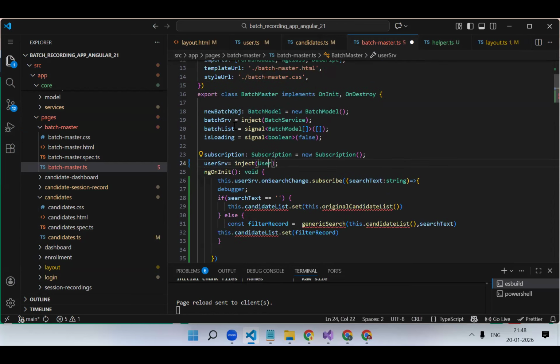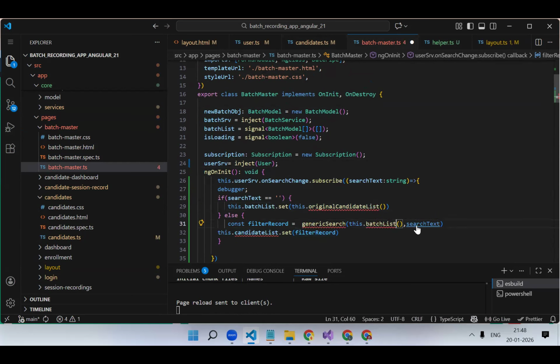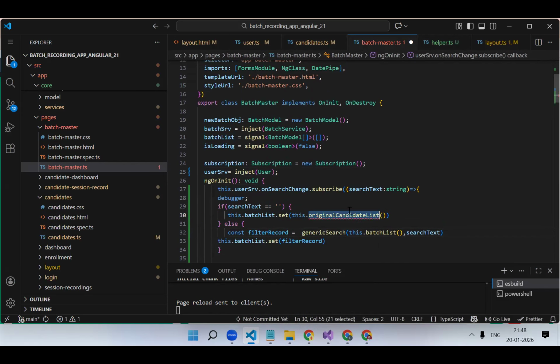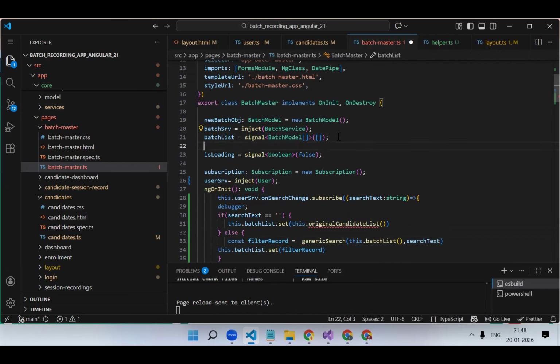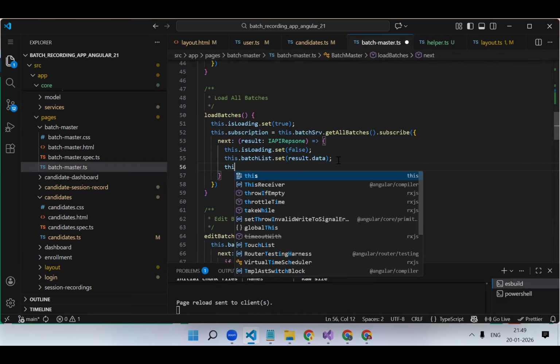Now just your batch list, your property name will change. Here also the search function you need to inject, and just like that one more parallel variable you need to create. Original batch list. Here original batch list, and here also you will set the same thing.